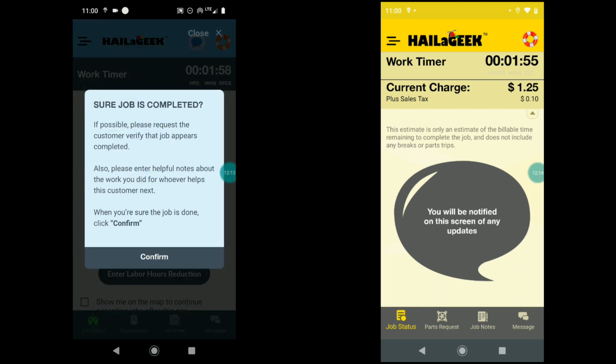Now it's asking him to make sure the job is finished before he clicks this, because it's actually really difficult to go back into the job if not and add some more time. So he's going to check with the customer to make sure the customer's really happy with how the PC is set up, to make sure everything's in the right place. The customer doesn't need anything else while he's there. He's just going to make sure with the customer that the customer is super satisfied that the job is finished. And then the geek is going to click confirm that the job is completed.